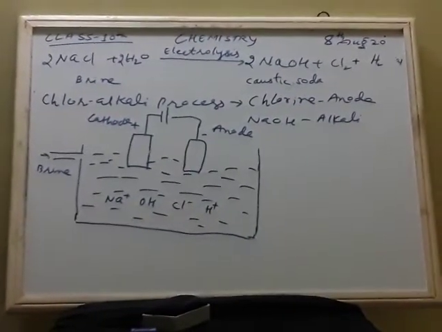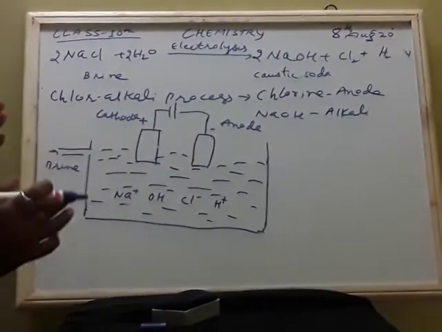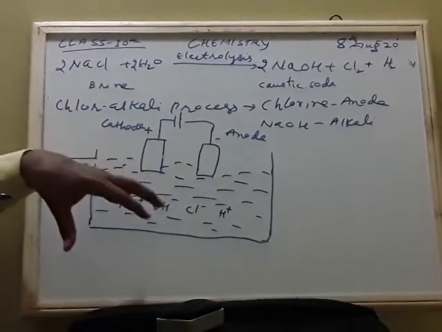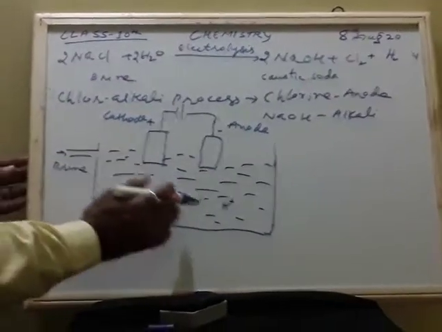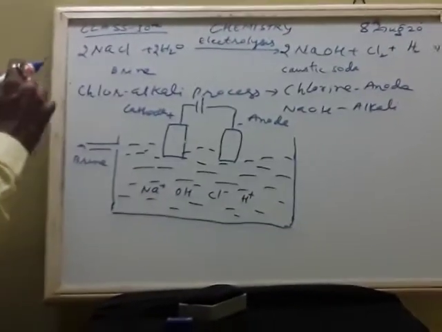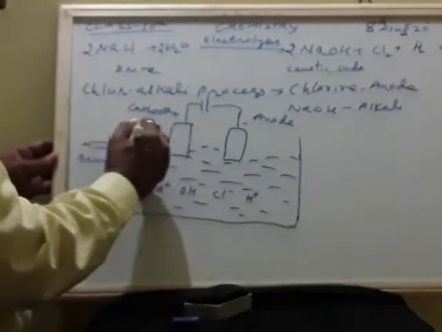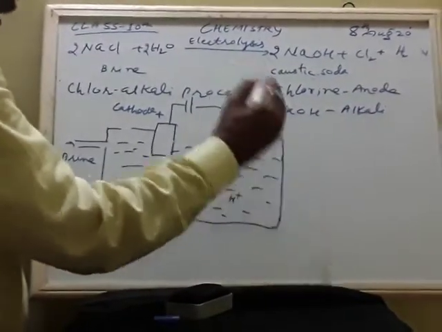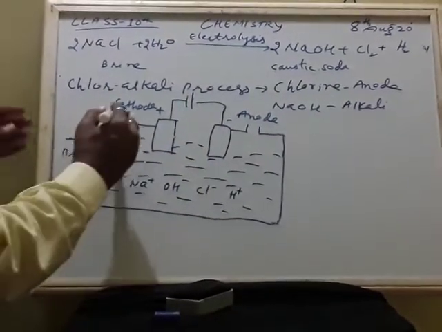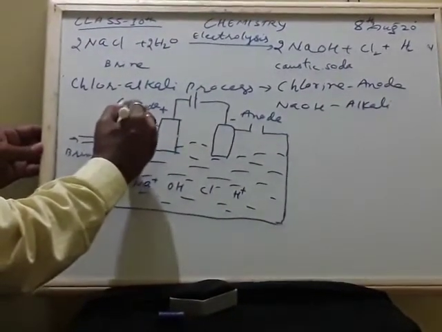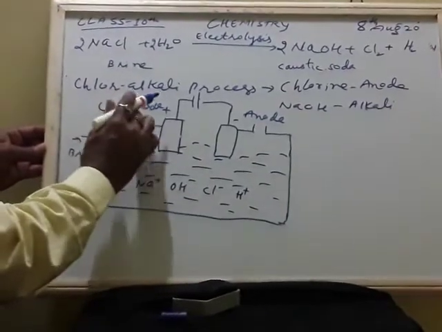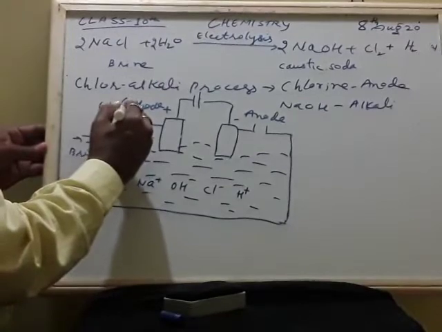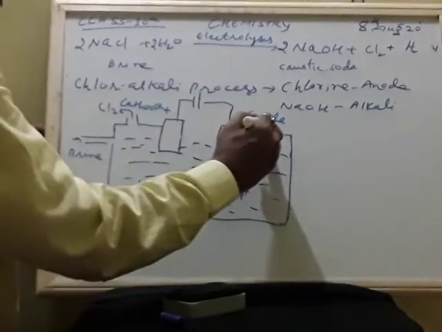They all get separated, and whichever is a negative particle moves towards the cathode, which is positive in nature. From here, chlorine will come out, and hydrogen is released from this place.